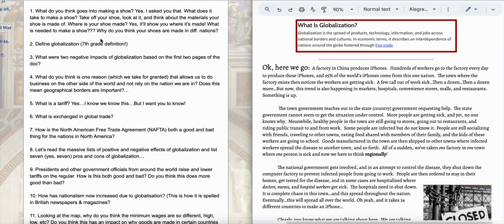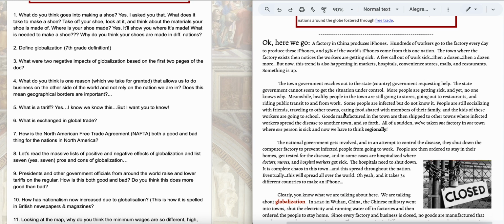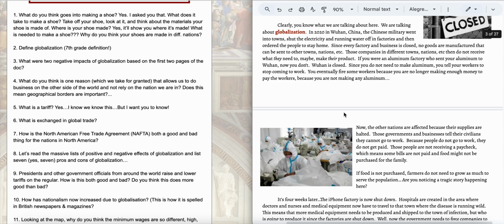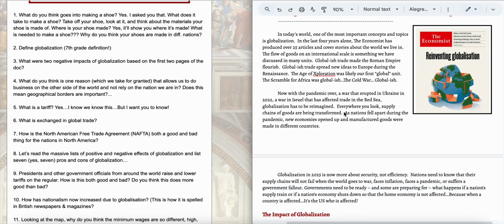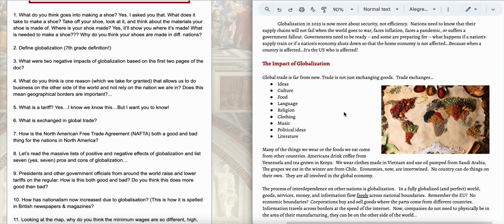So defining globalization, right? It's international trade and the spread and exchange of ideas, cultures, and goods. So that's our definition of globalization. So we have two major negative impacts from globalization. We read the first couple pages. Remember, it was talking about the coronavirus pandemic, COVID. And so globalization is good, but there are some negative aspects of it when you think about how COVID impacted globalization. Now, we're going to take a look at the impact of globalization right here.